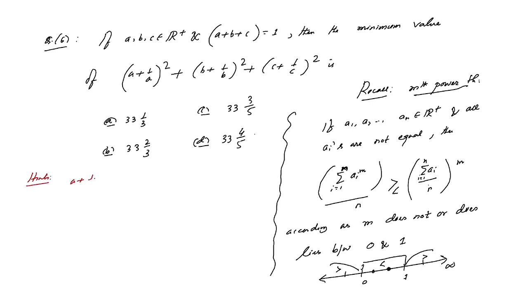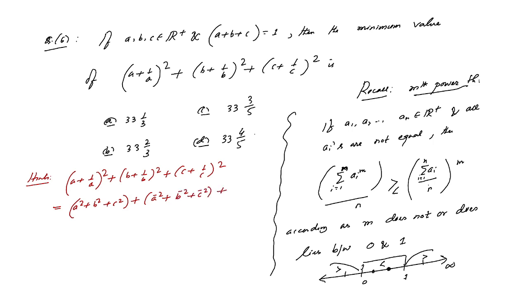Here we are given (a plus 1/a) whole square plus (b plus 1/b) whole square plus (c plus 1/c) whole square. You just expand all these square terms. So what will we get? We will get a square plus b square plus c square plus a to the power minus 2 plus b to the power minus 2 plus c to the power minus 2 plus 6.